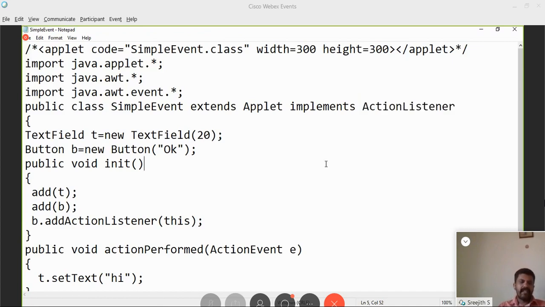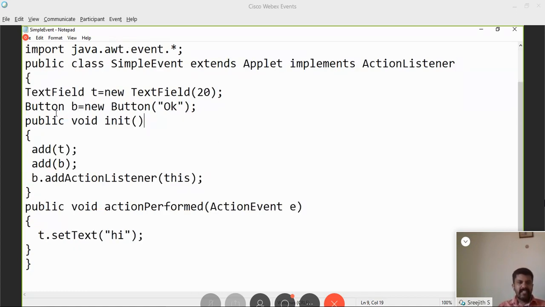Inside that, TextField t is equal to new TextField of 20. Then Button b is equal to new Button. These are all the same things we executed in the previous program. Public void init, add t, add b. Remember one more thing: the last time our button was not clickable. Our button was not monitored to receive events. It was a lifeless button.